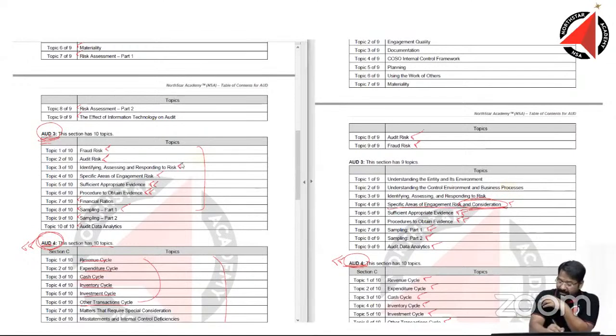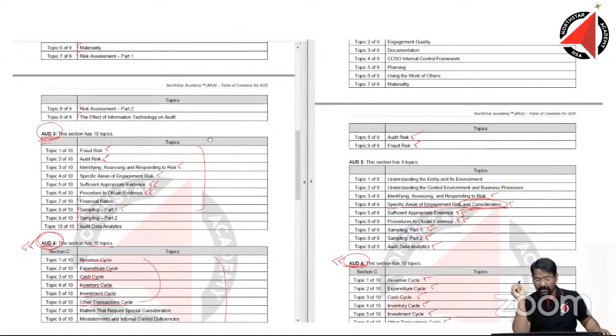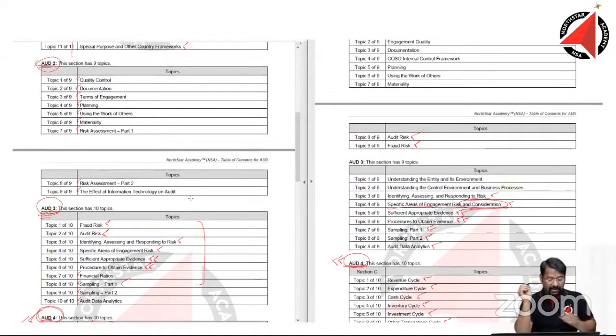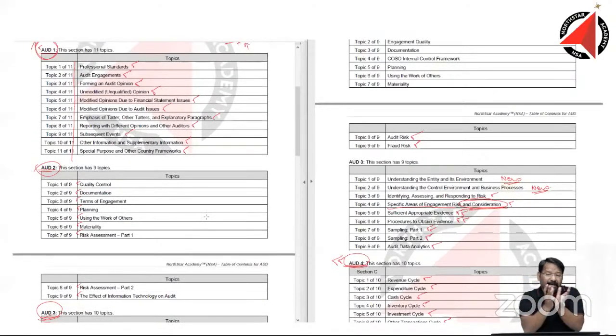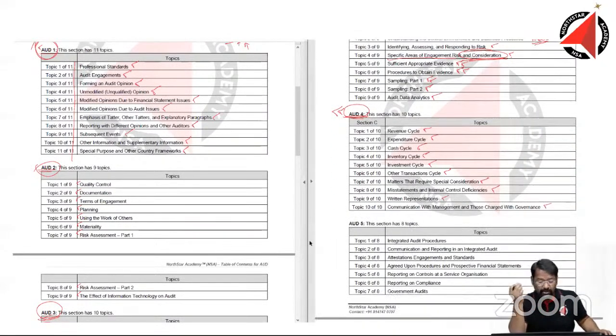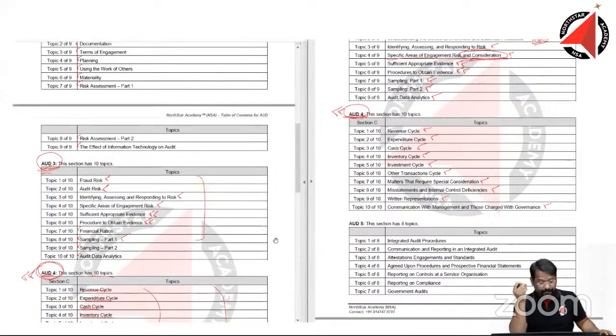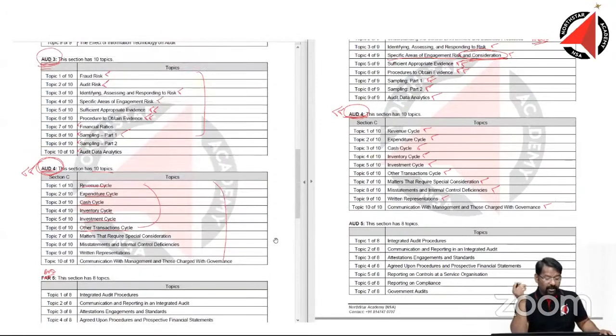Then if you look at the first topic, yes, the first topic is very much here. And these two are new topics, understanding entity and its environment. First one is new, and here understanding control environment and business process. Is it new? Answer is no. It is very much covered in the old audit syllabus, may not be as a separate topic, but understanding entity and its environment is very much there. Just that within a particular chapter, those areas were covered. So I don't think that is so new, just that it has been rearranged. All right.